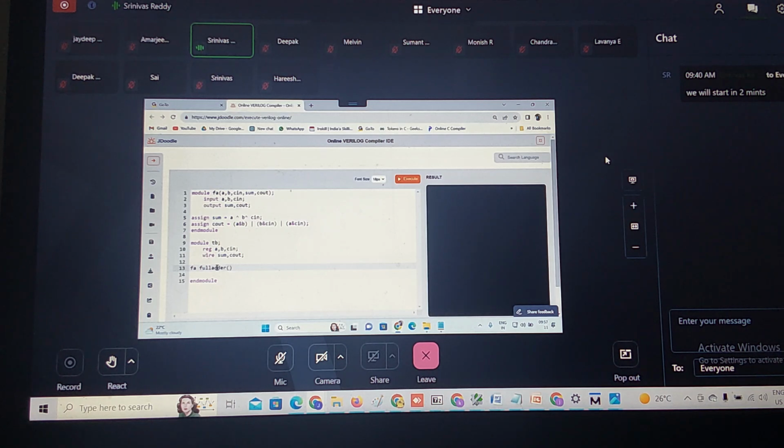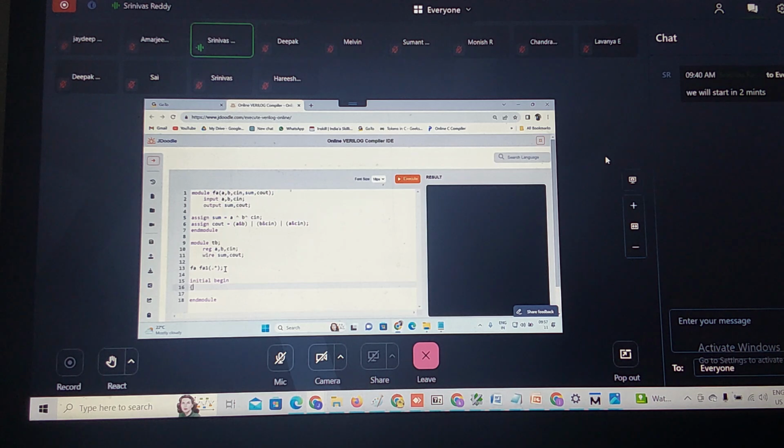instantiate name, anything it may. Okay, I'm writing full adder. Or you can write full adder 1. No problem. Full adder 1, no problem. So what I need to do? Shall I go port connection by define, then initial begin.